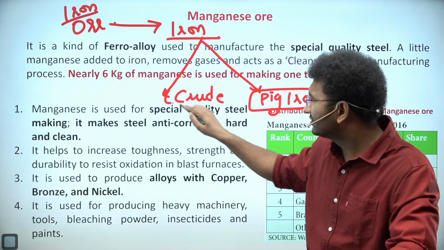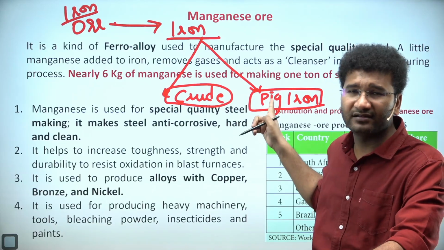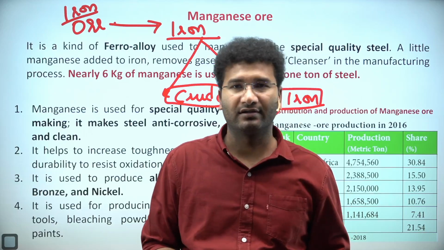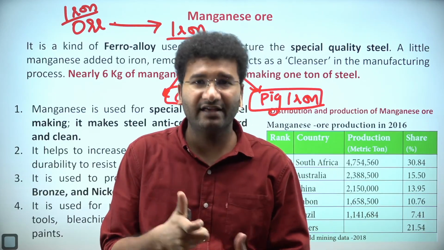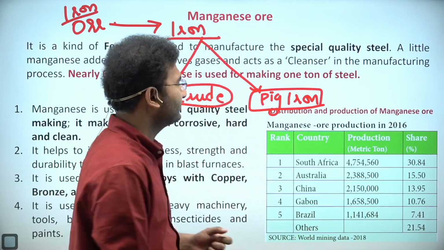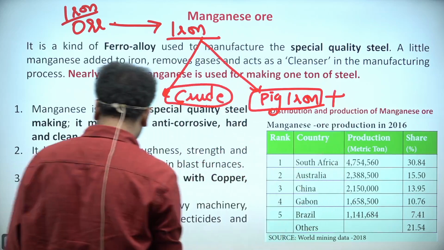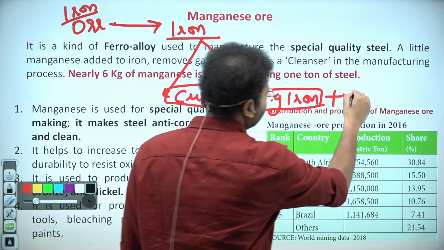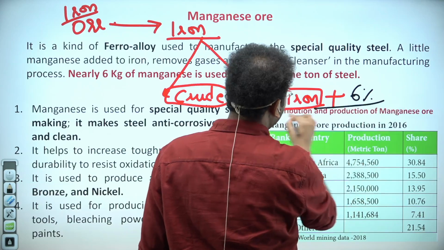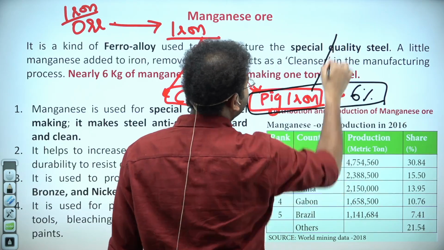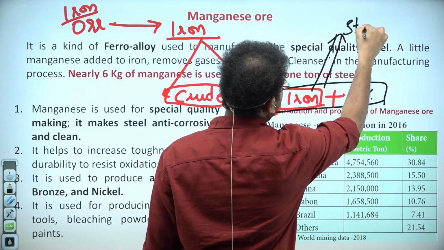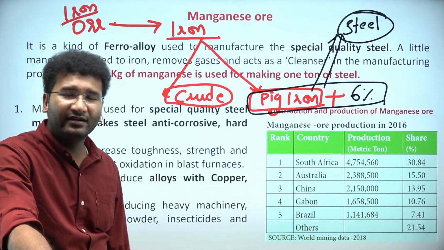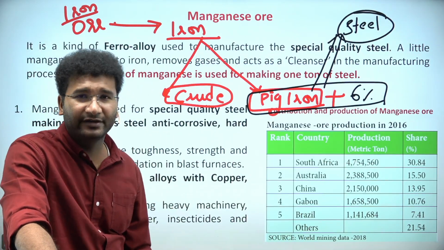If this particular iron is very pure, it is not very strong, okay? To make this iron a little stronger, what you do is add manganese to it. How much percentage? You add 6% of manganese to it, okay? The quality of the iron increases, and then that can be converted into steel.